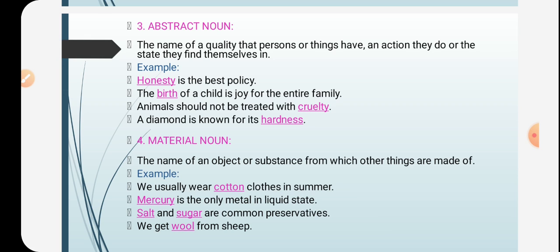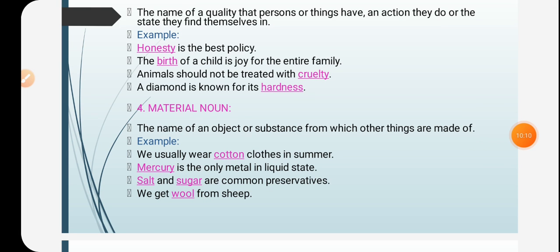We use mercury in thermometers, and we use mercury in other things. So therefore, mercury is a material noun. And next example is salt and sugar are common preservatives. Here we see that salt and sugar are material nouns, because salt and sugar are used in cooking. So therefore we use them to create other things. Therefore these are material nouns.